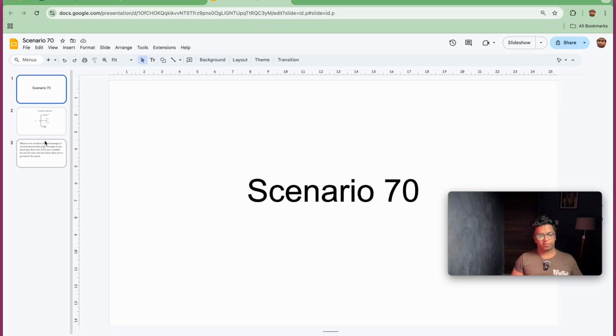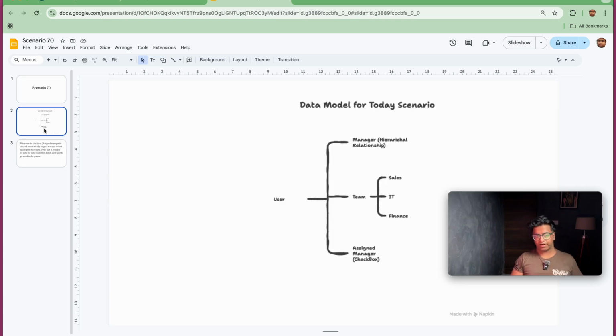If I talk about the data model of the scenario, we have already discussed that we will be working on the user object. On the user object, we have one field that is Manager, which is basically a hierarchical relationship. Hierarchical relationship is specifically on the user, where we can manage users with the manager field and create a hierarchy. So this is the first field that we will be using. We will be creating another field that is Team, in which we have three teams: sales team, IT team and finance team, and the third is the assign manager checkbox.